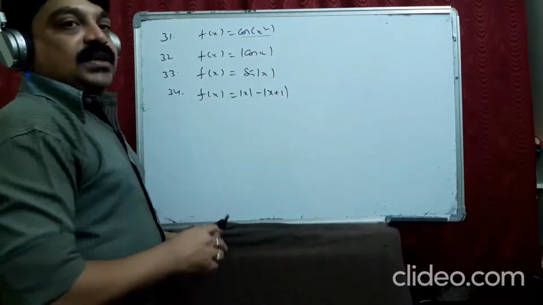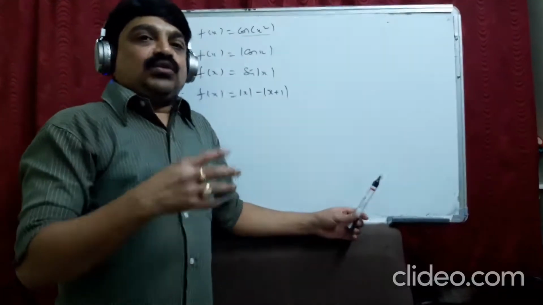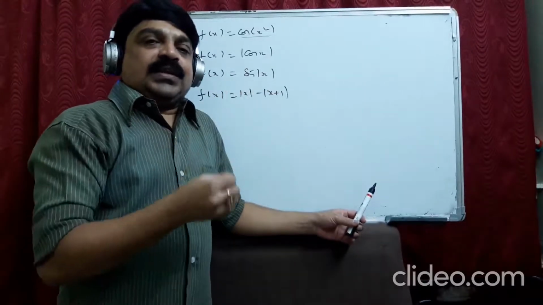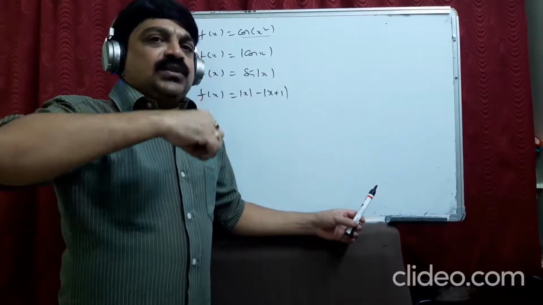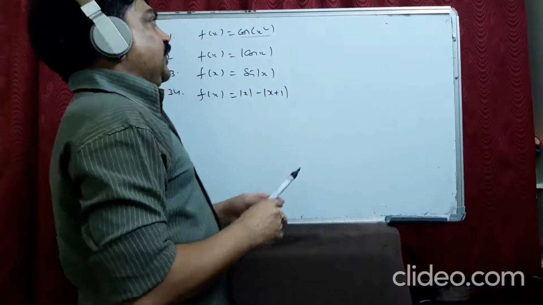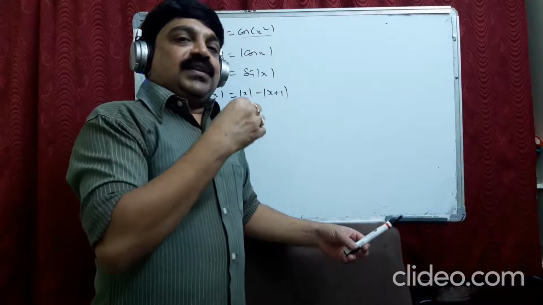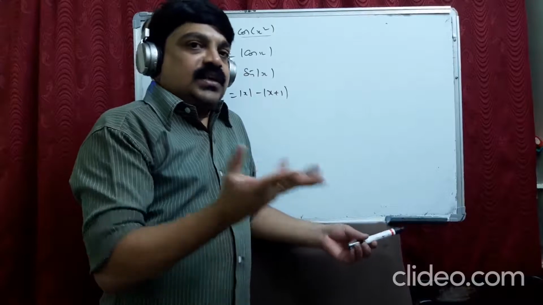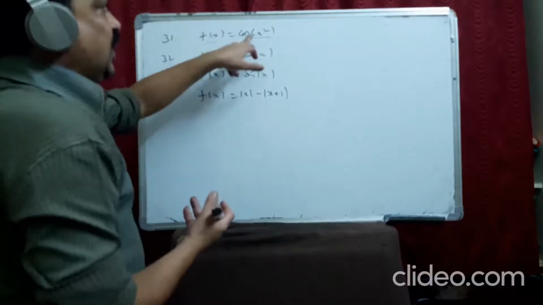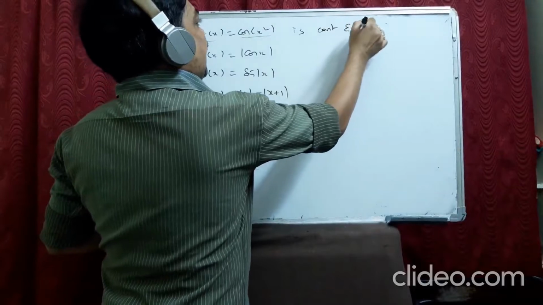Right, guys. See, the last 4 problems. Actually, we are not required to take left limit, right limit everywhere here. There are some continuous functions. You can say every function is continuous in its domain. If you find any value where the function breaks or is discontinuous, then you can say that it is discontinuous. See, in the first one, cos x square, I don't find any value where this becomes undefined. So I can write directly that it is continuous everywhere.